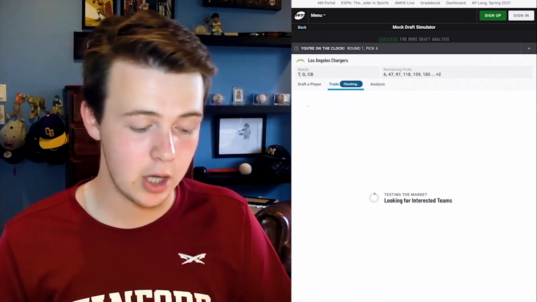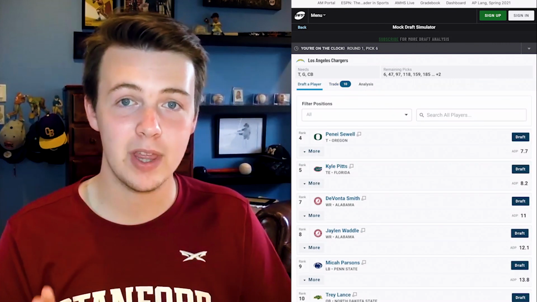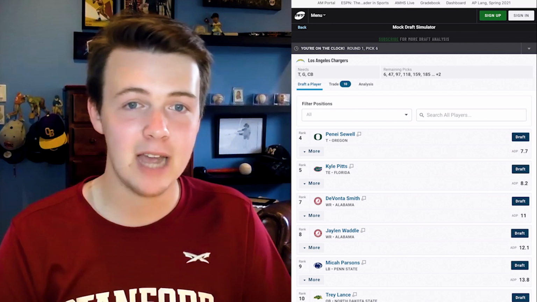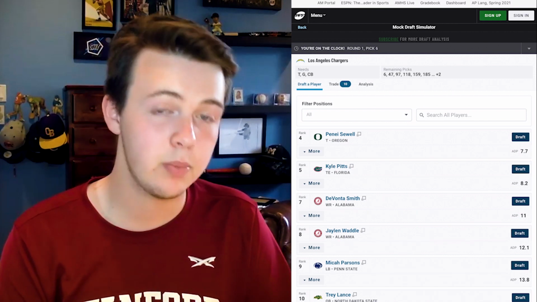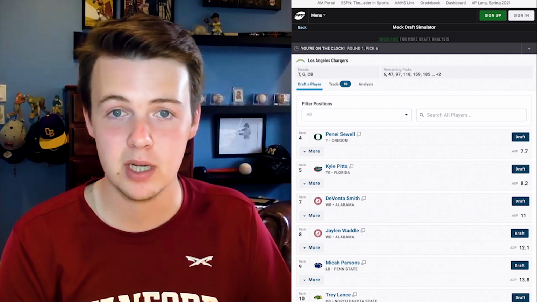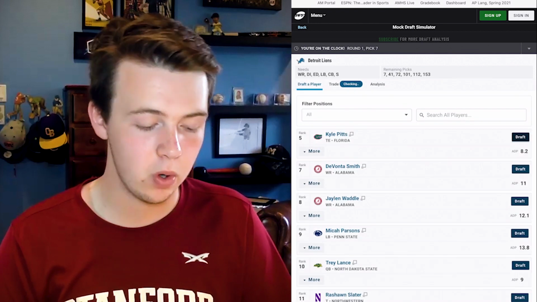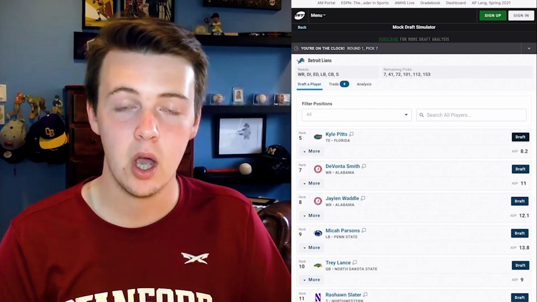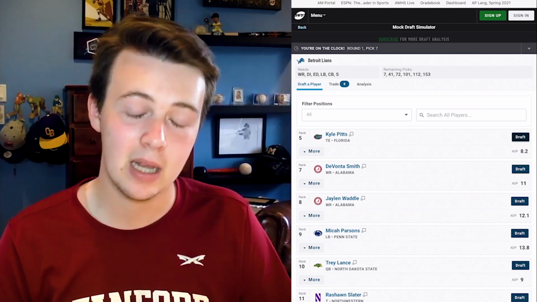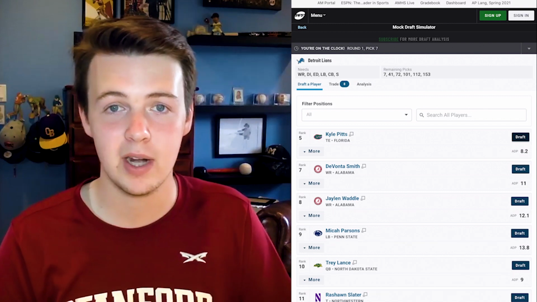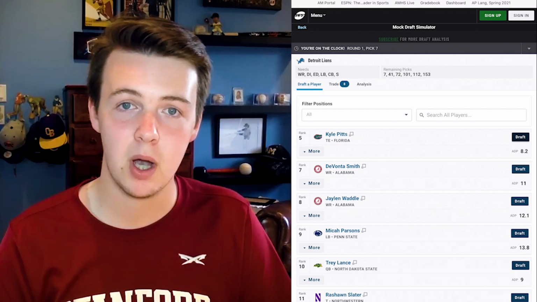Again, use the same trade logic. They trade up to pick 6 to reunite Justin Herbert with his left tackle. It'll be the left tackle of the future for the Los Angeles Chargers, one of the best prospects in this draft. Kind of surprised that he fell to pick 6 after the Bengals didn't take him. So the Chargers trade up to draft Penei Sewell from Oregon to be that left tackle, the protector of Justin Herbert in the future, reuniting the Oregon pair. A great pick and a big trade up, but I really think it's worth it. And I think it's very likely that the Chargers do this on draft night. So I had to do it in this mock draft.